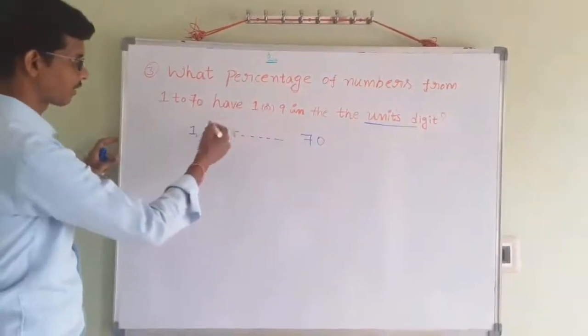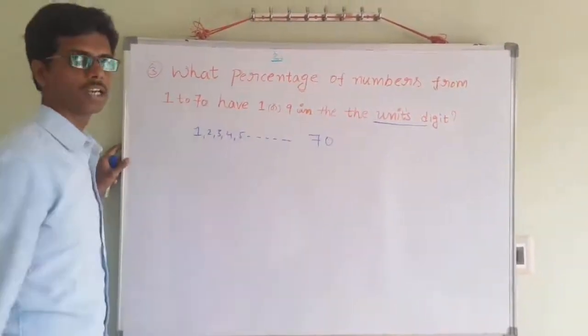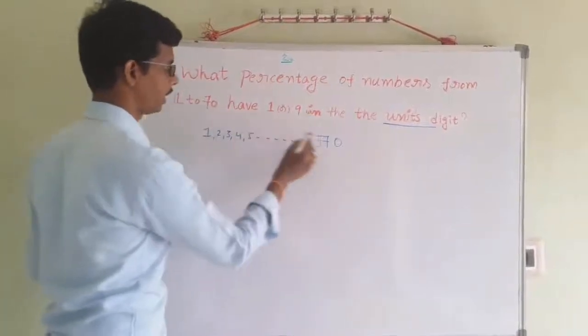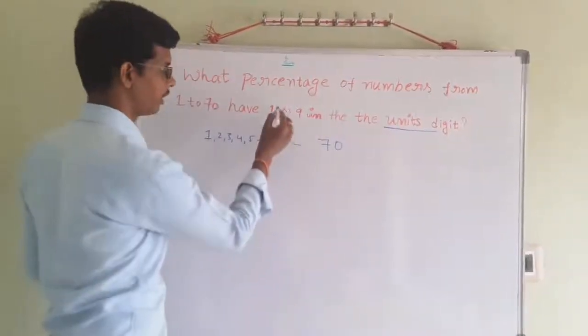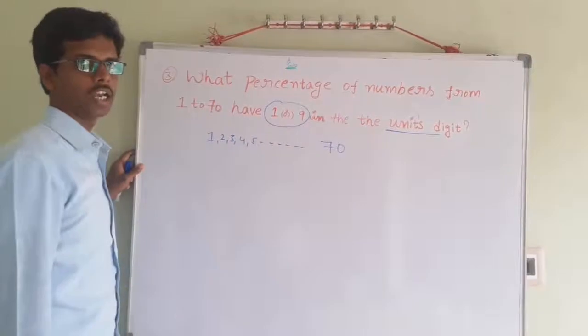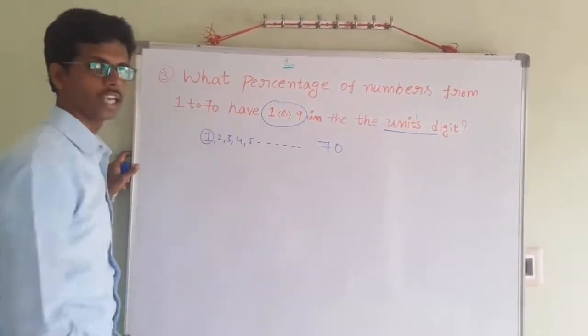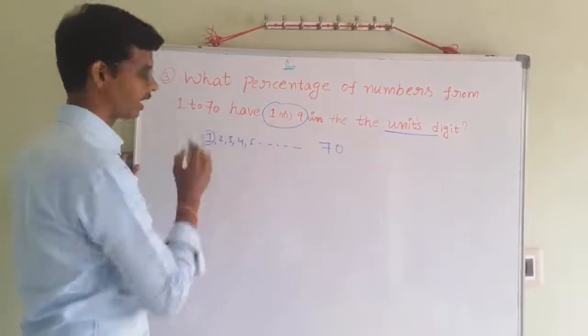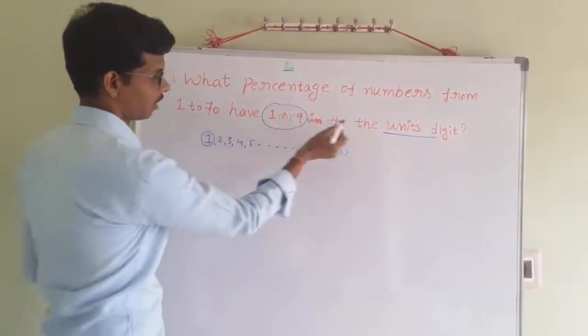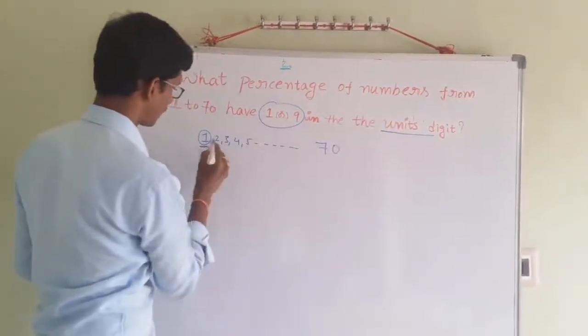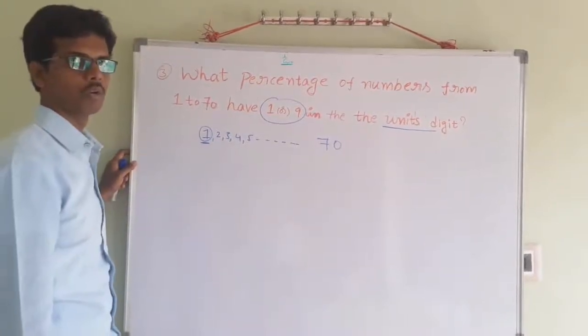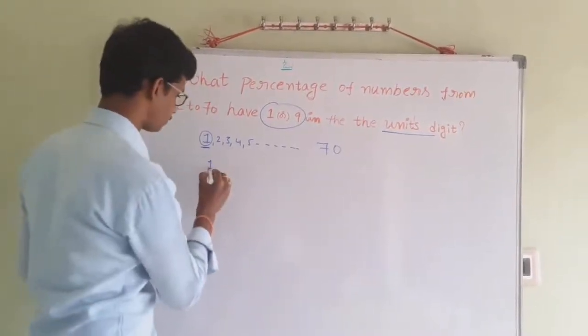First of all, you should find the numbers between 1 to 70 whose unit digit is 1 or 9. Suppose for example 1, it is a number with only one digit, and its unit digit is 1.